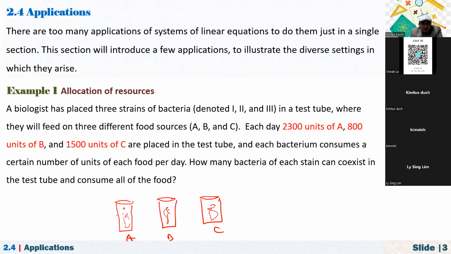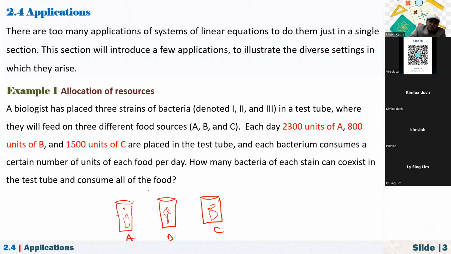It says they will feed on 3 different food sources, A, B, and C. We're giving food A, food B, and food C. Each day, 2,300 units of A, 800 units of B, and 1,500 units of C are placed in the test tube, and each bacterium consumes a certain number of units of each food per day. We don't know how much they're eating. How many bacteria of each strain can coexist in the test tube and consume all of the food?